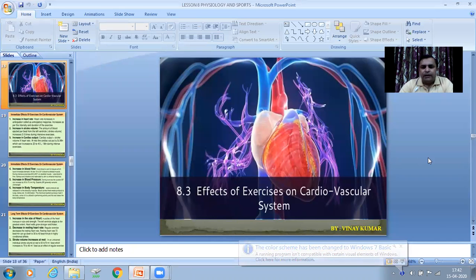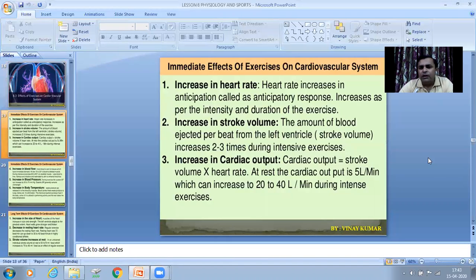Now, in the previous years, this topic was basically divided into two parts: effect of exercise on cardiovascular system and effect of exercise on cardio or respiratory system. But nowadays, this year onwards, this topic is merged, and right now this topic is known as effect of exercise on cardiorespiratory system. Now, basically, exercise affects both the cardiac as well as the respiratory system.